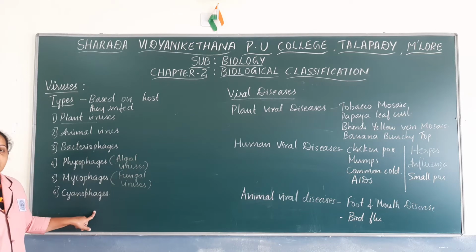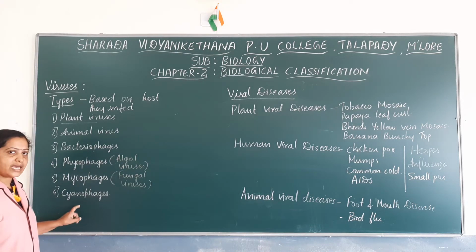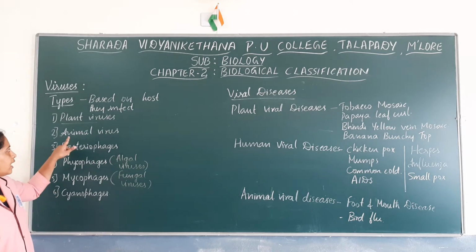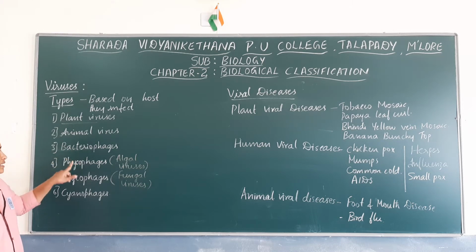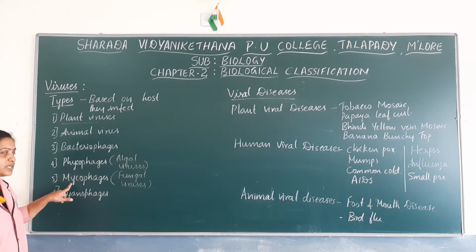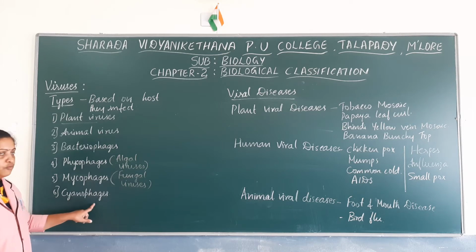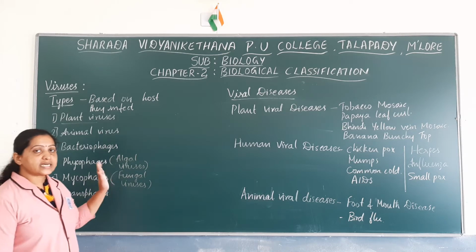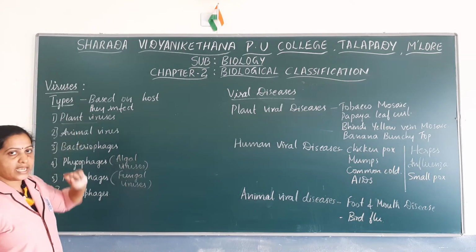And cyanophages are those that infect cyanobacteria. They are called cyanophages. So, animal viruses, plant viruses, bacterial viruses, algal viruses known as phytophages, fungal viruses known as macrophages, and cyanobacteria or blue-green algal viruses known as cyanophages. Okay? So these are the types of viruses based on the host they infect.